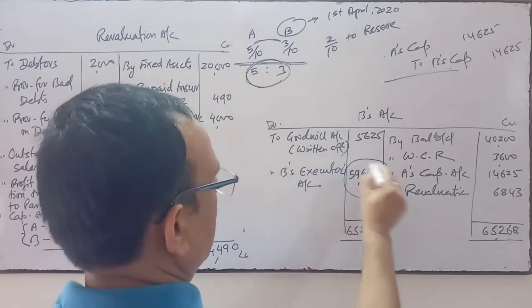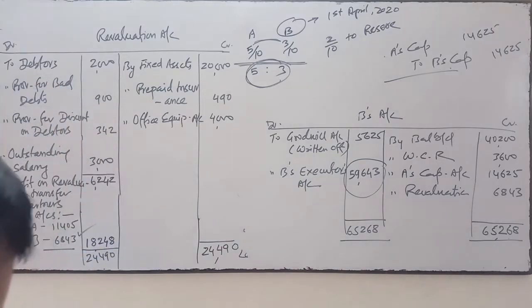This difference amount will be transferred to B's executor's account.